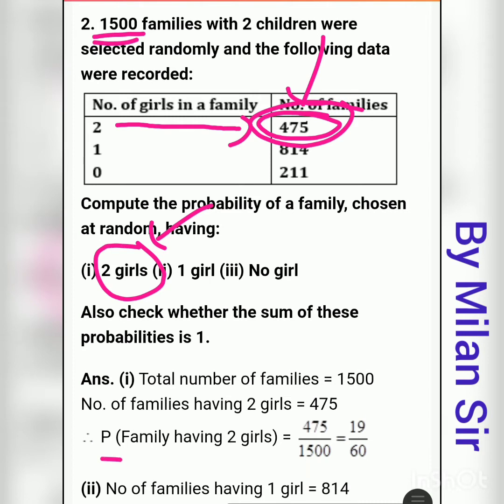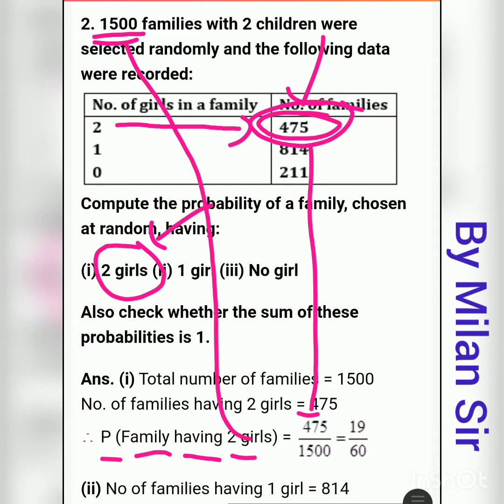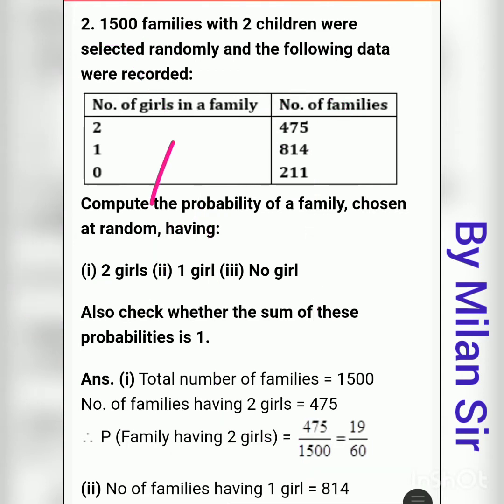So the probability of a family having 2 girls: favorable outcomes 475 is in the numerator, and total outcomes 1500 is in the denominator. So 475 divided by 1500. Now we can simplify this.